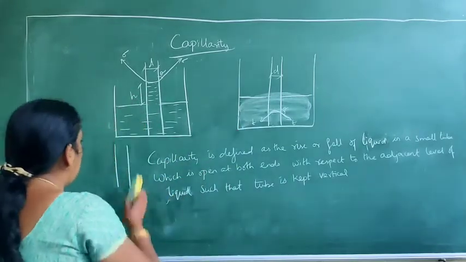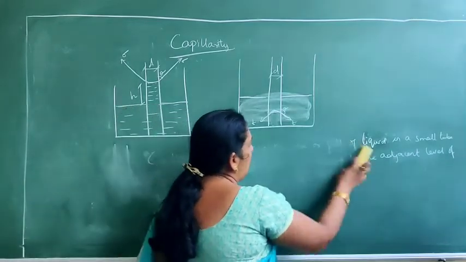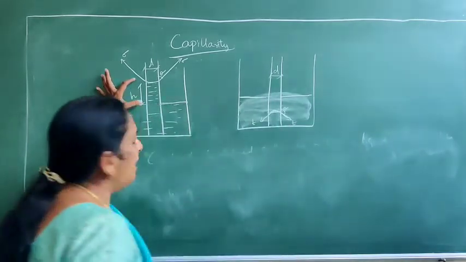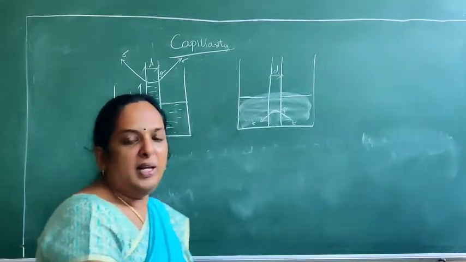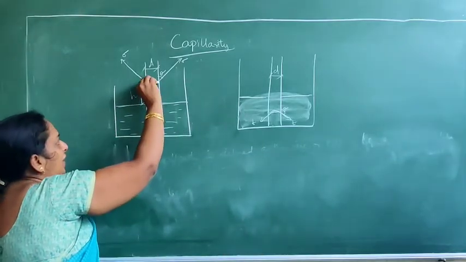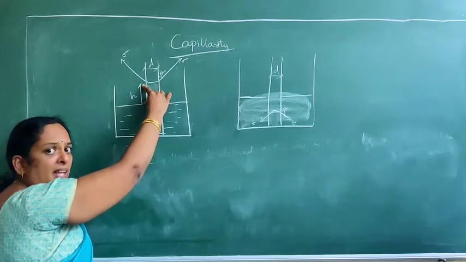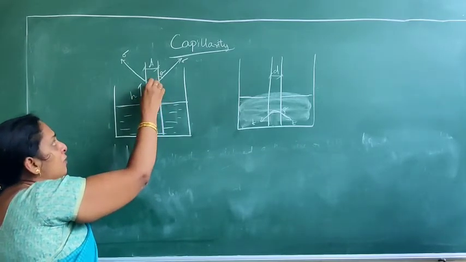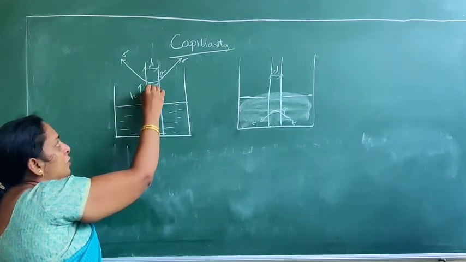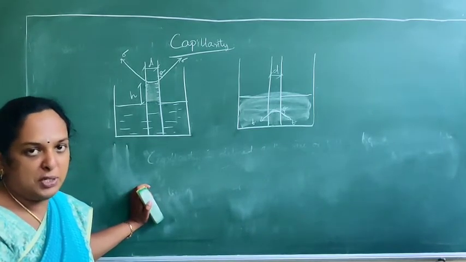Now we are going to see what is the expression for finding out this capillary rise and what is the expression for finding out the capillary fall, that is, how much it is going to rise and how much it is going to fall. So how to do this? The concept here is that the weight of the liquid for the height of h is balanced by the force acting on the surface of this tube, which is called the surface tension force.